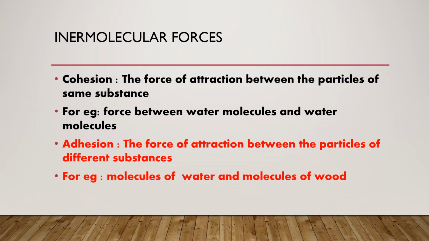So if the same substances are attracted towards each other, we say it is cohesion, like the force between water molecules and water molecules, the same type of molecules. While adhesion is the force of attraction between the particles of different substances. For example, if molecules of water and molecules of wood are attracted towards each other, then that is called the force of adhesion.